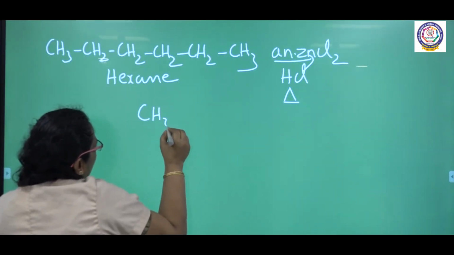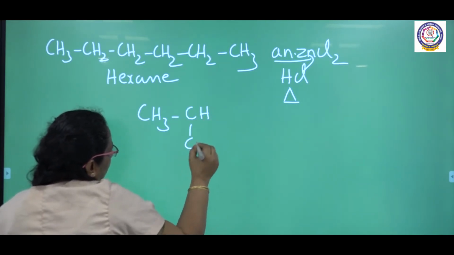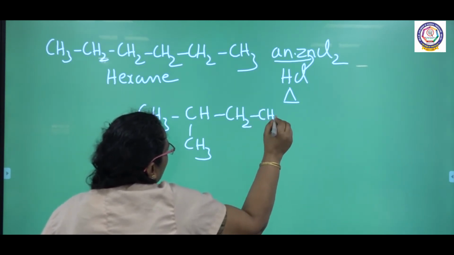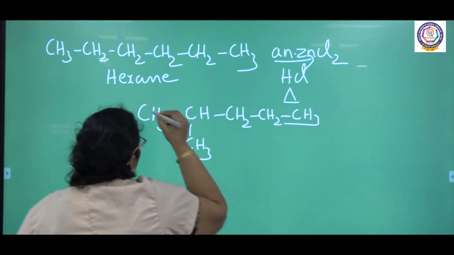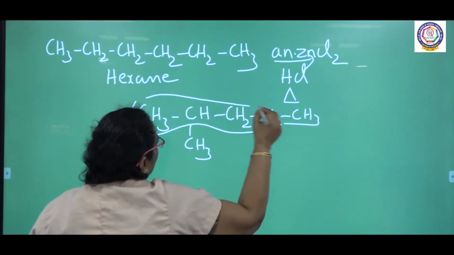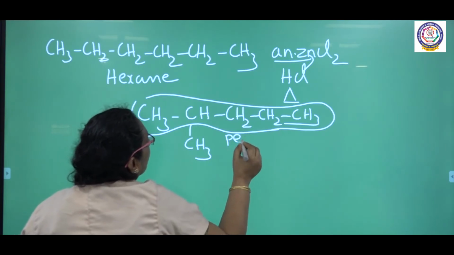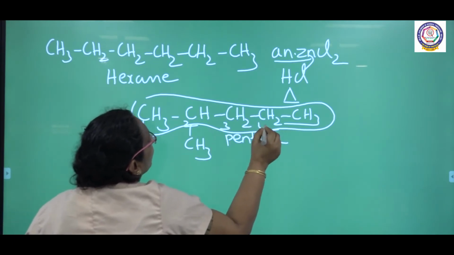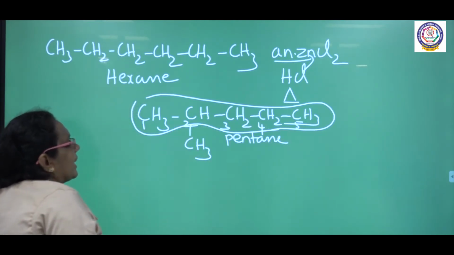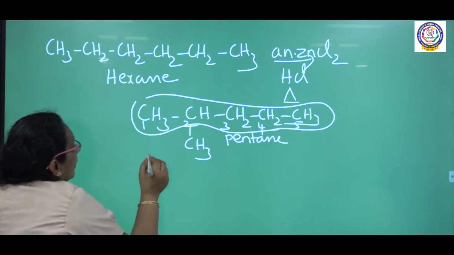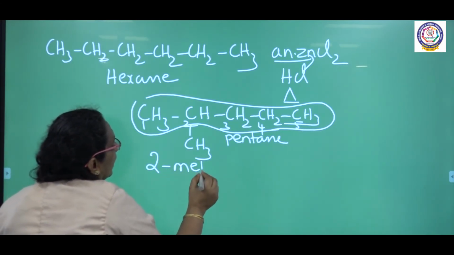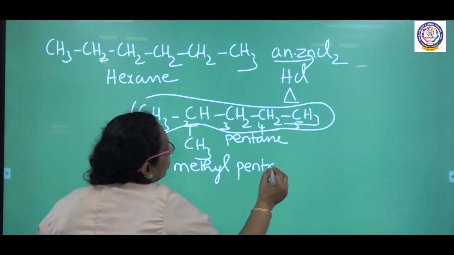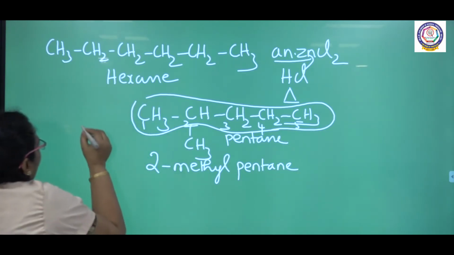One is 2-methyl pentane. See here, pentane is the parent. Who is the parent here? Pentane. What is the substitution here? To the second carbon, there is a methyl group. So substitution has taken place in the second carbon. What is the name of this compound? 2-methyl pentane. This is one isomer.